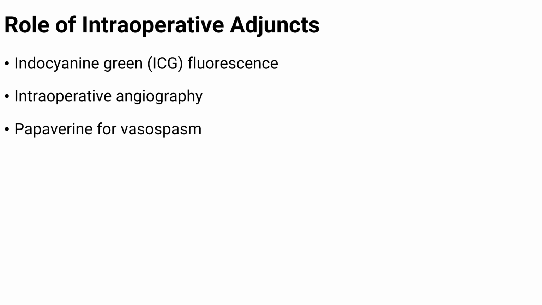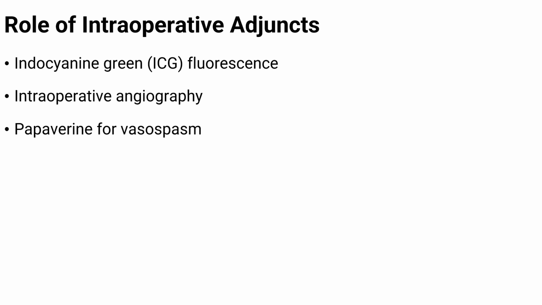Intraoperative angiography is another imaging technique used in the operating room to evaluate blood vessels while the surgery is still ongoing. It provides a more detailed view of circulation and helps detect problems such as incomplete clipping or unintended vessel narrowing. This is especially useful when the anatomy is distorted and direct visualization is limited.